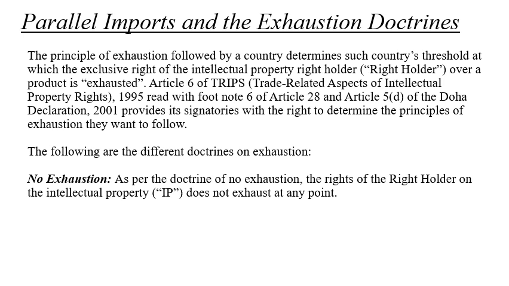So now there are different principles of exhaustion which actually determine these levels, right? There are certain levels within which you determine when a particular trademark owner's rights are exhausted, right? So the principle of exhaustion followed by a country determines such country's threshold at which the exclusive right of the intellectual property right holder over a product is exhausted.